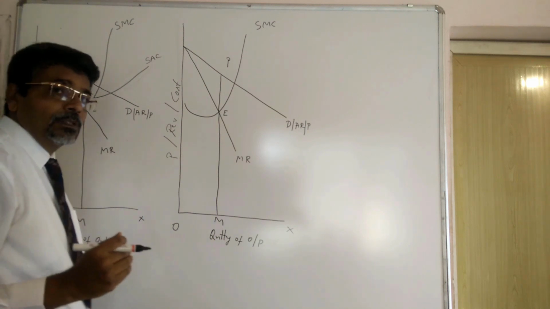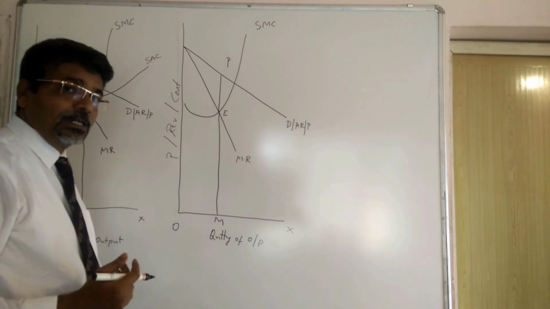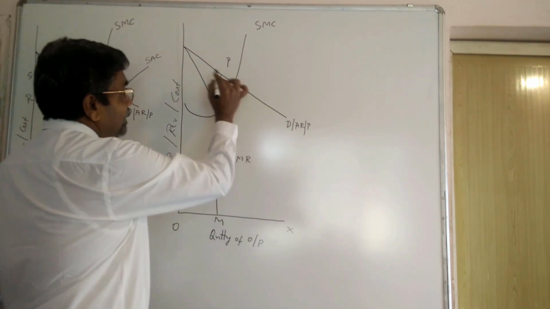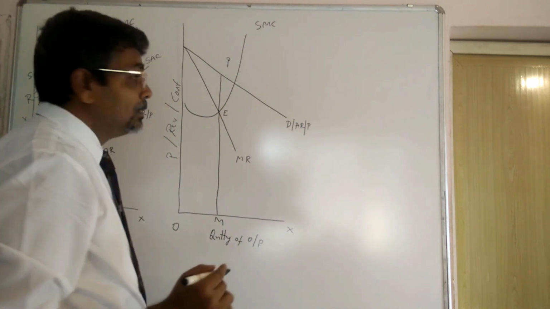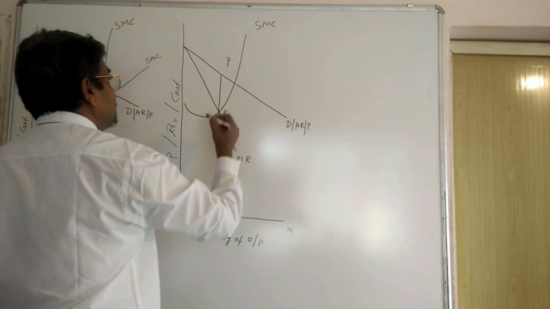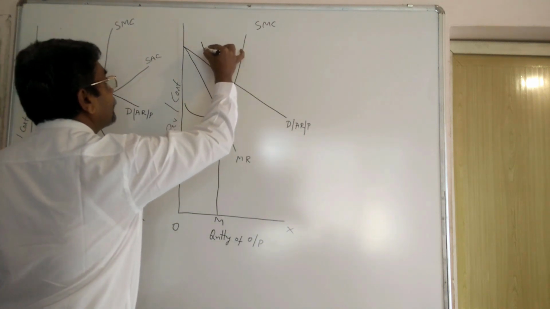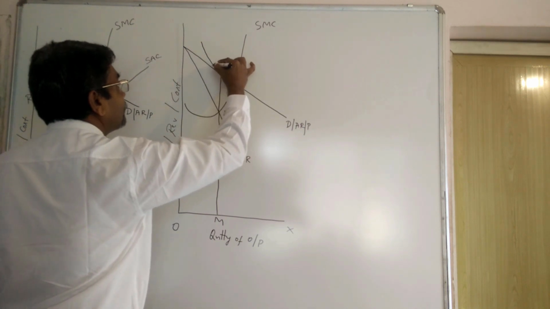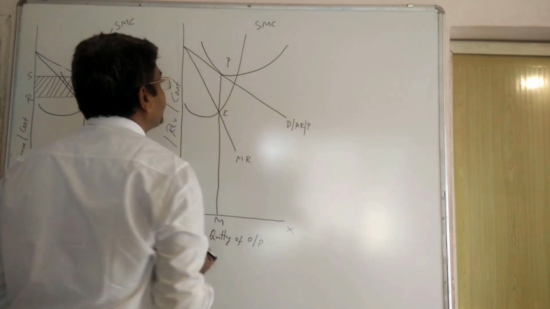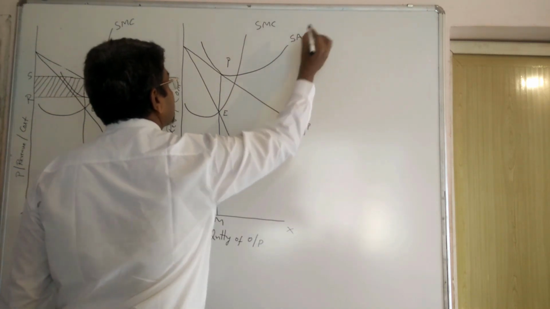Let us see what will be the profit situation. Where is the cost curve now? The cost curve which touches the price here. Then cost becomes equal to price. Let us see how it is. Short-run average cost curve.